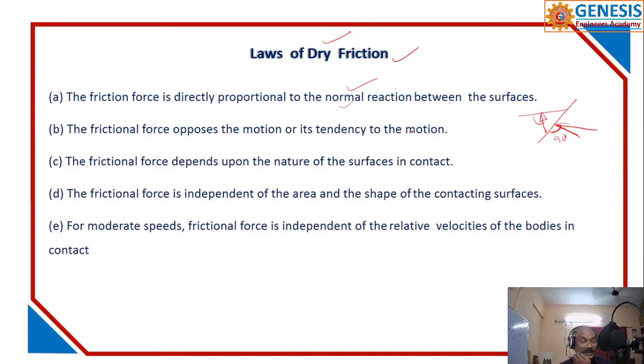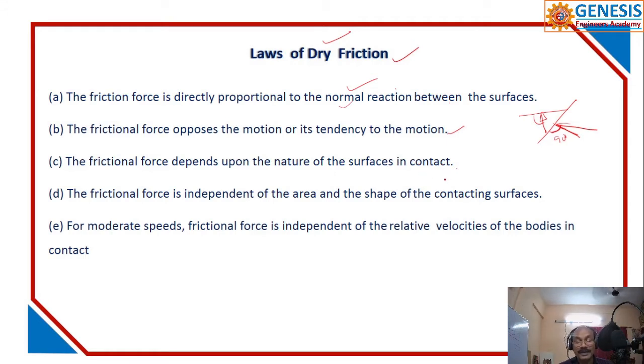That is why it is called normal, meaning 90 degrees. Next, the frictional force opposes the motion or its tendency to motion. Whether the body has started moving or only has a tendency to move, the frictional force tries to stop it.